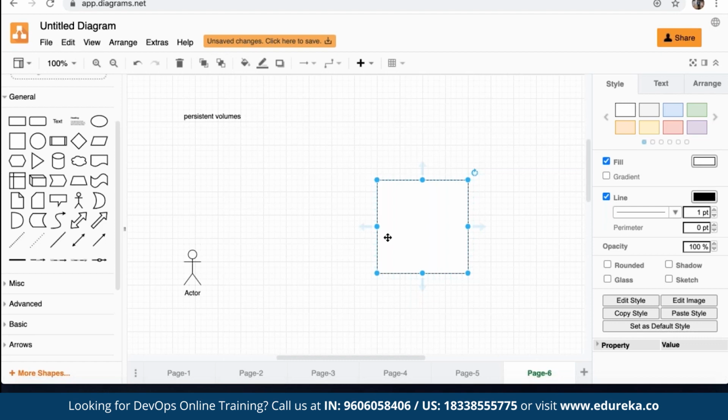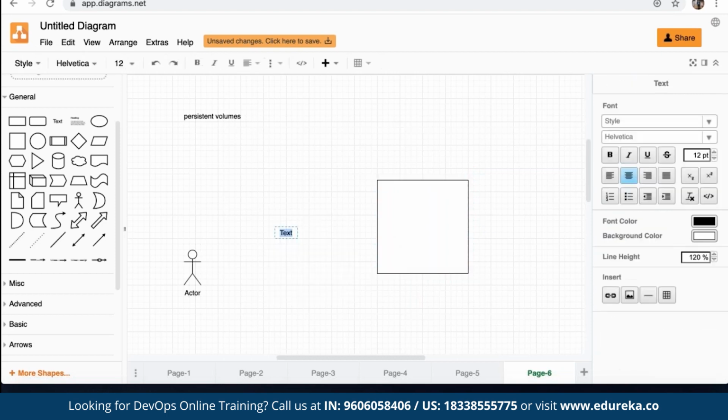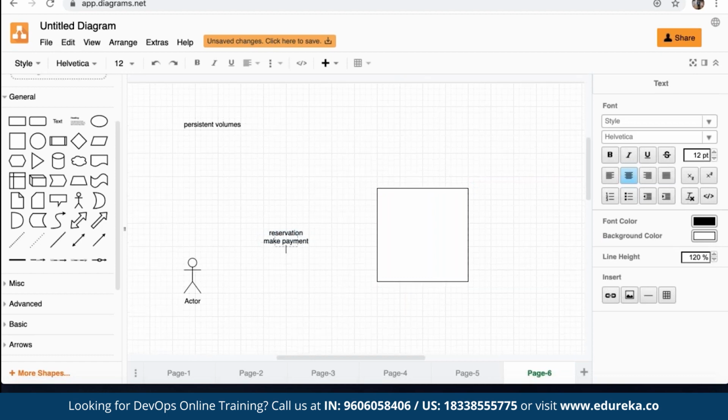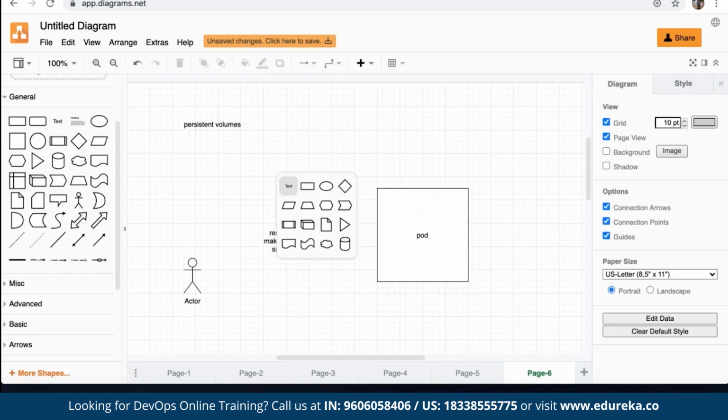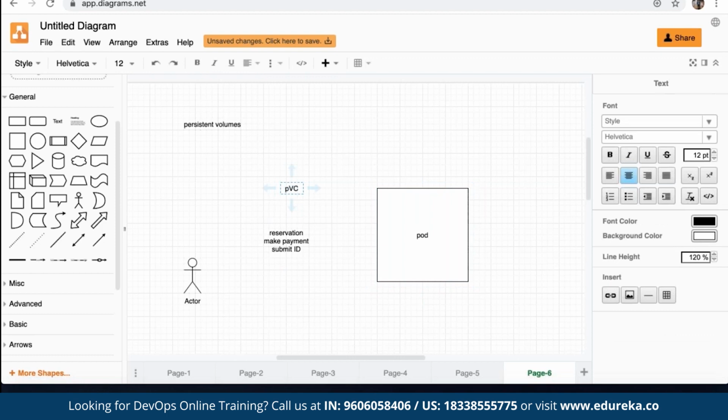Now take this example into the Kubernetes world. What are my requirements here? I have to make a reservation, make payment, and submit ID. These are my requirements. In order to do all these, I need to go to the reception and submit all this. Imagine in the Kubernetes world, the type of room we want to select is called a pod, in our hotel where you want to select a room. All the requirements that we have to give are called PVC, persistent volume claim. And the person who wants to do that, let's call that person the persistent volume.